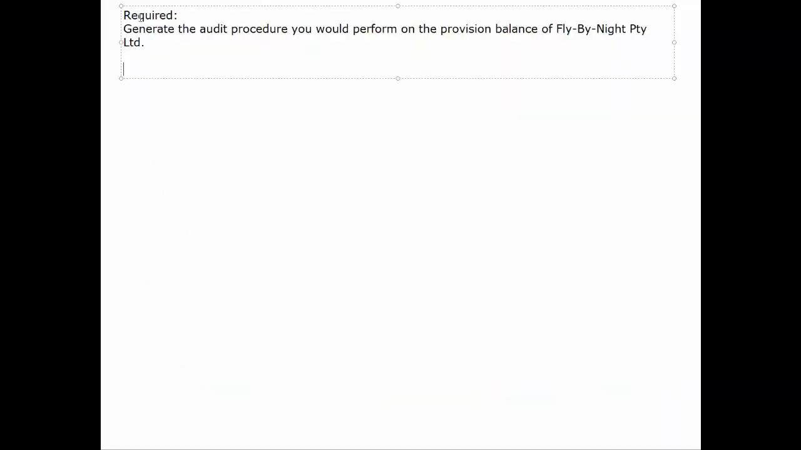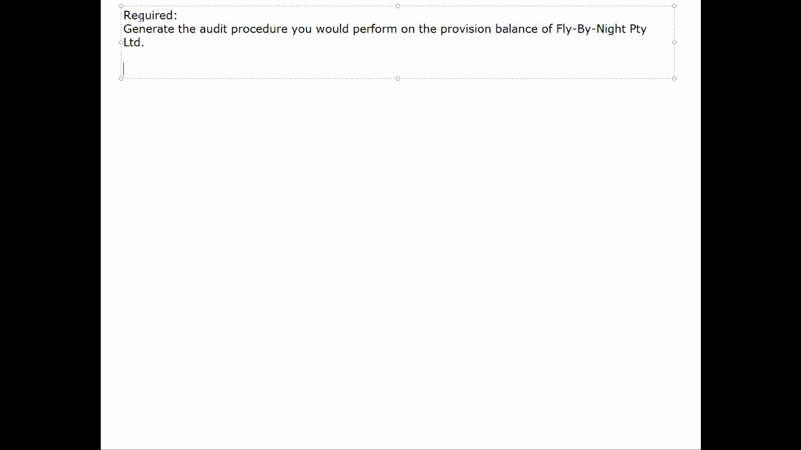Okay guys, welcome to the whiteboard. The requirement for this specific question is asking us to create audit procedures for Fly By Night, particularly focusing on the provisions balance. So let's just have a quick recap of what we need to focus on when we're talking about provisions.